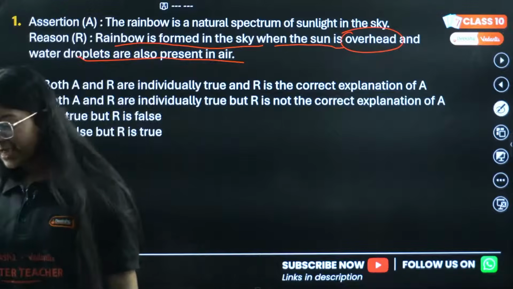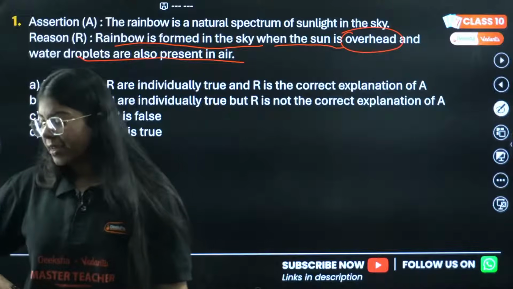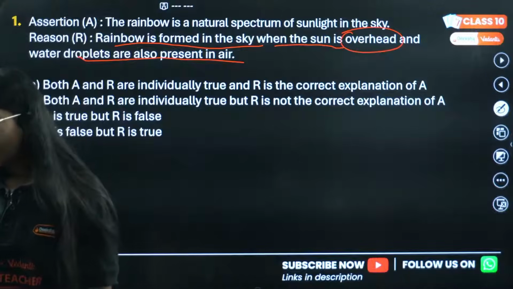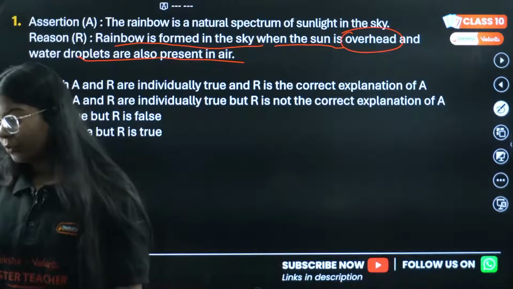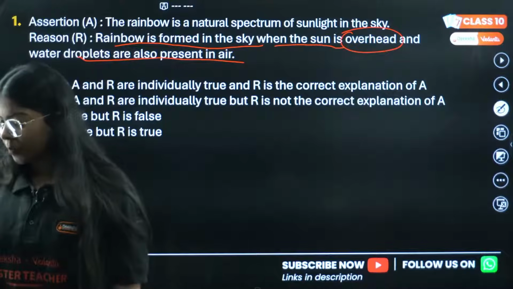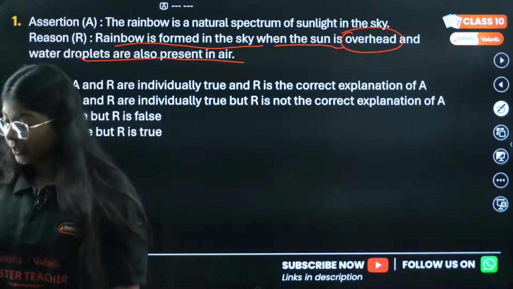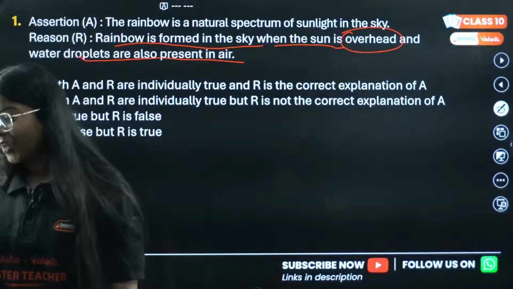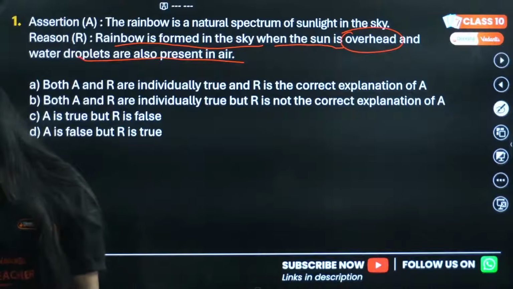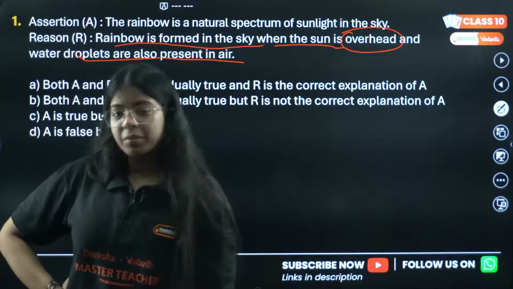Saloni is saying A, C. Jessica is saying A. Abhimanyu is saying hello. Hello, Abhimanyu. Sun should be in opposite direction. Okay, B, C, Saloni, C. Okay. What happened? What happened?